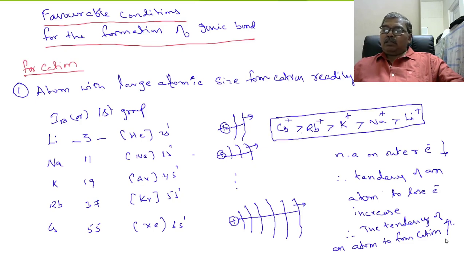So this is the order of tendency, or you can write ease of formation of cation. This is the order, right?